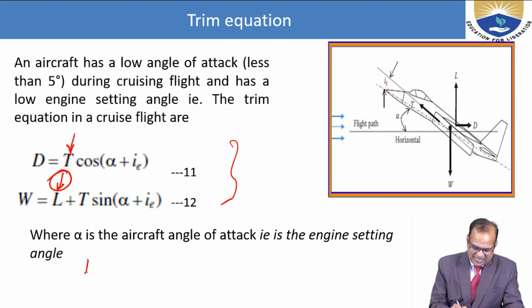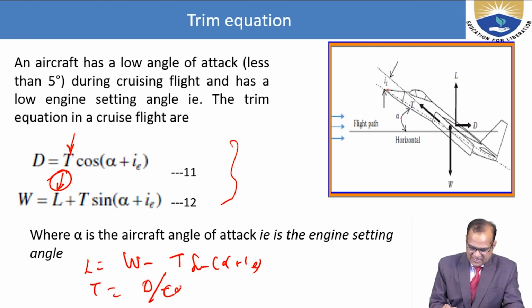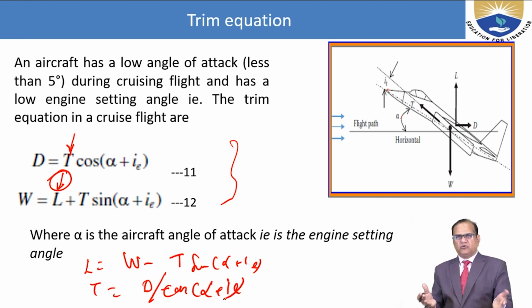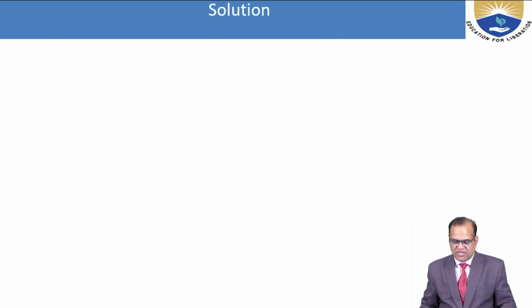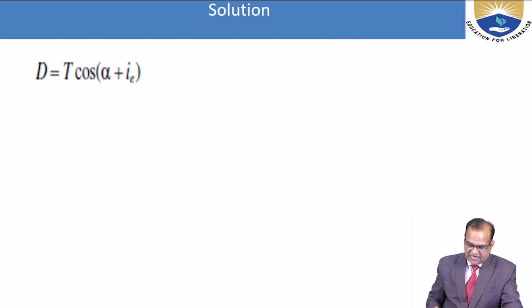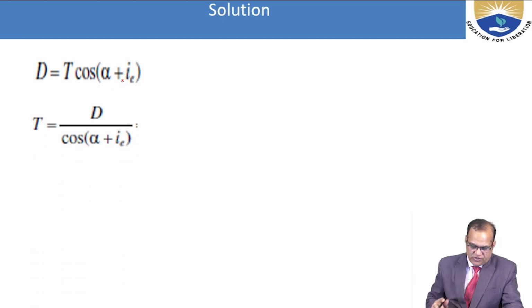Here we can write L is equal to W minus T sin of alpha plus ie, and T is equal to D divided by cos of alpha plus ie. So we have to use these two equations and solve this problem. Here D is equal to T cos of alpha plus ie, as I already told, so T is equal to D divided by cos of alpha plus ie.